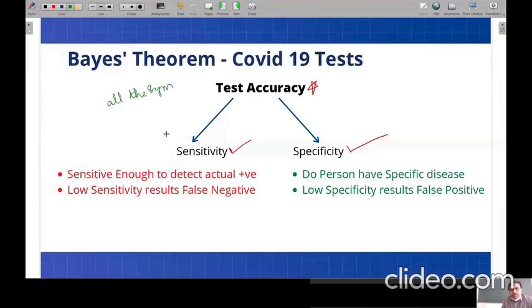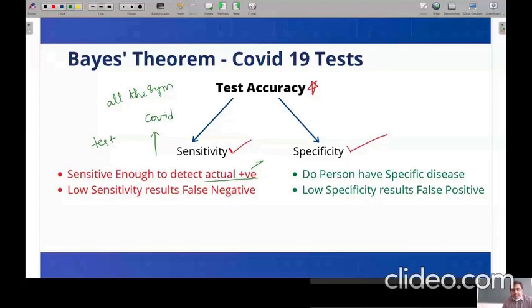If the sensitivity of the test is high, the person who has COVID-19 will definitely test positive.